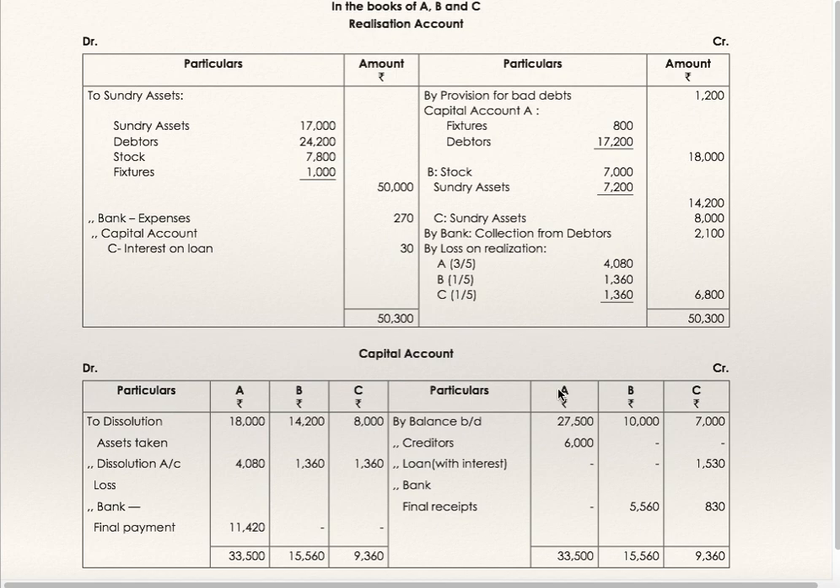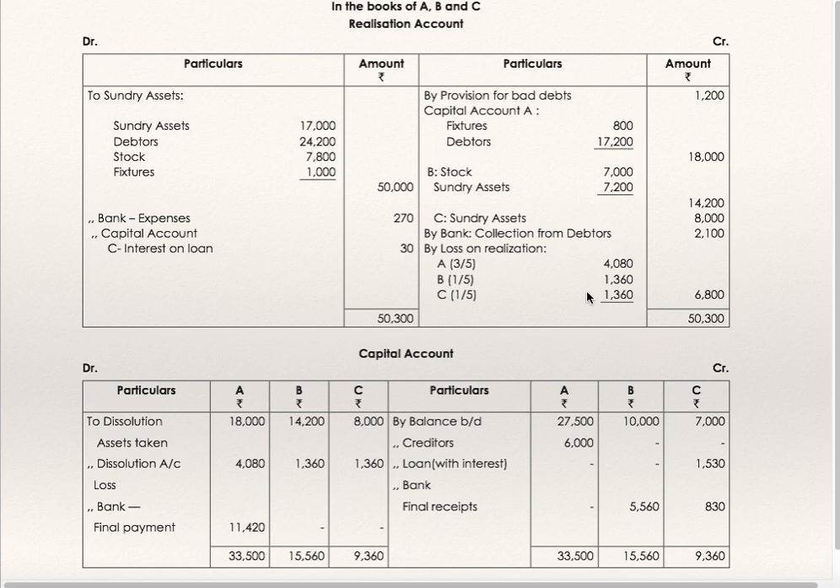See, this can be shown. You have transferred all assets to realization account. Similarly, creditors and loan can be transferred to realization account by sundry liabilities. Below that, creditors 6,000 and loan 1,500, and on the debit side you can write to A 6,000, to C 1,530. So automatically 1,500 credit you are writing for loan, debit you are writing 1,530. So 30 will get debited. That way also it can be done.